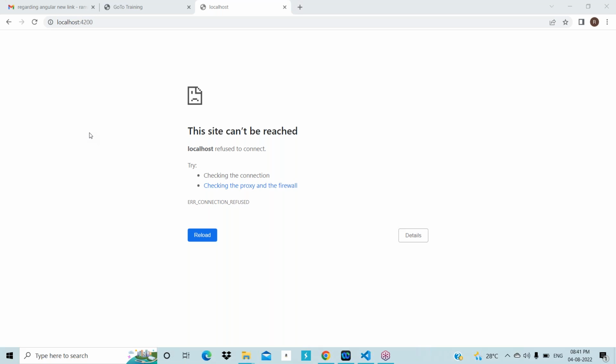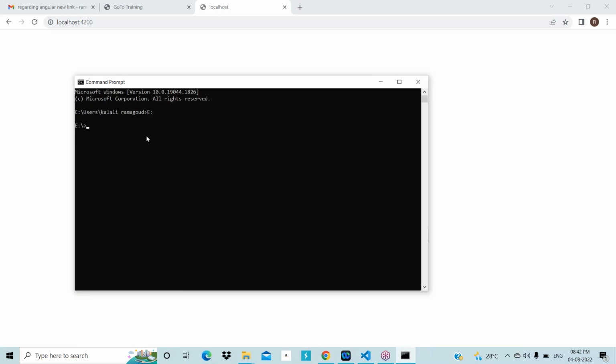Your computer is stuck maybe. Wait one second. I think it is slow maybe. So he has opened the command prompt and then went to the E drive, and he is in the E drive now. Now what is the thing we need to do? We need to switch to our application directory.